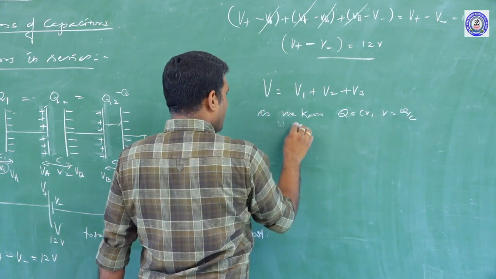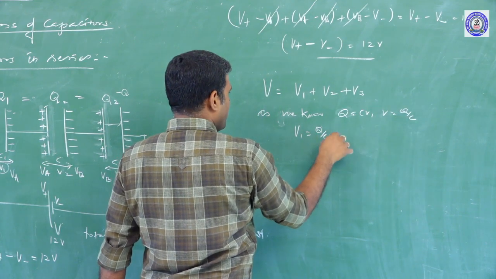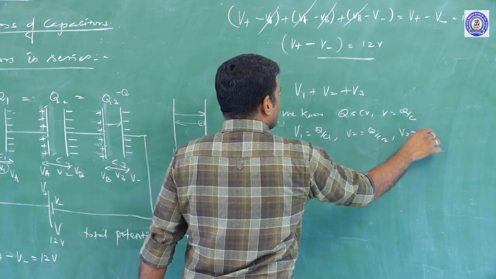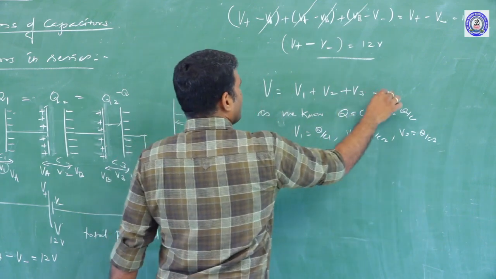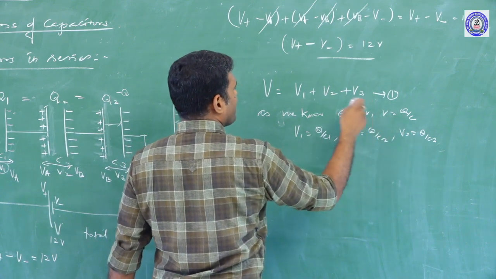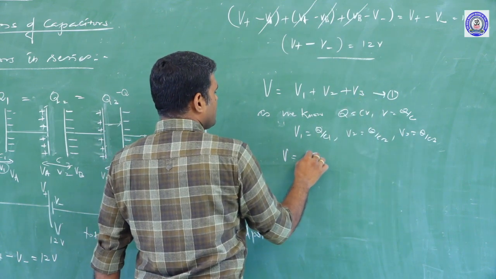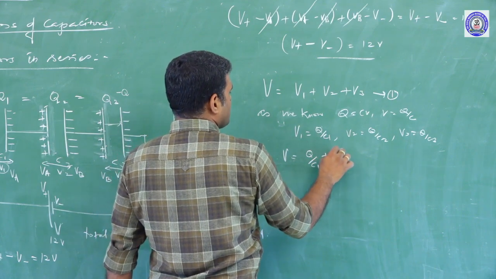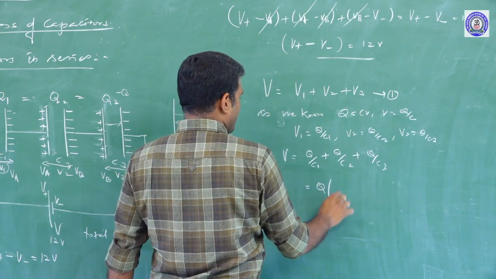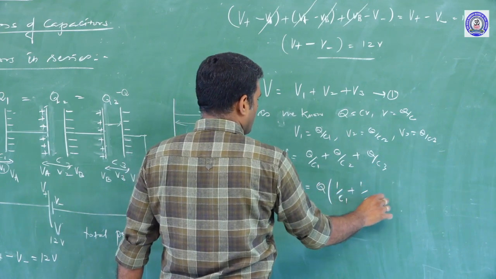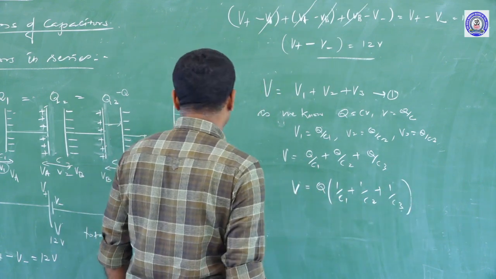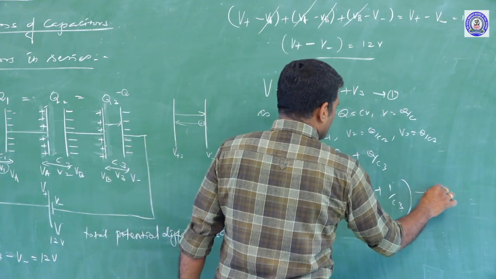As the charge remains the same, I can write V1 is equal to Q divided by C1, V2 equals Q divided by C2, and V3 equals Q divided by C3. Then this expression can be taken as 1. I can substitute all these values of V1, V2, V3 in expression 1. V equals Q divided by C1 plus Q divided by C2 plus Q divided by C3. If Q is taken out, you will have 1 by C1 plus 1 by C2 plus 1 by C3. This is equal to V. Now, this is taken as 2.